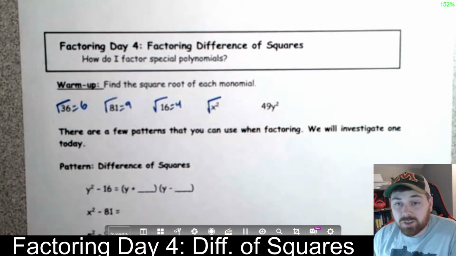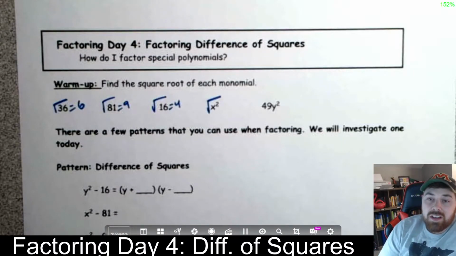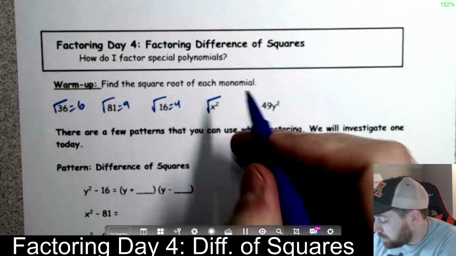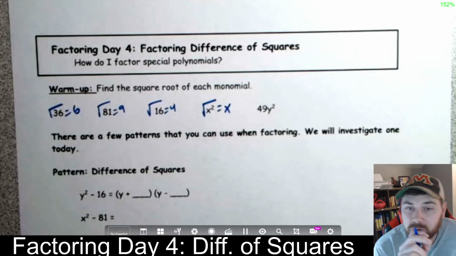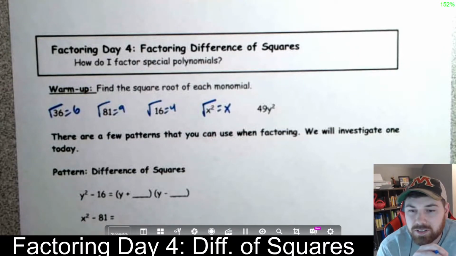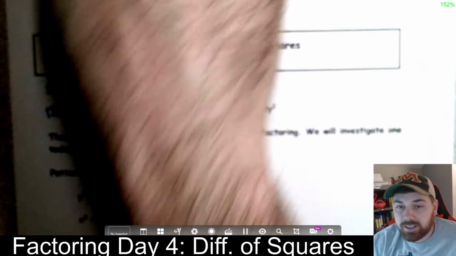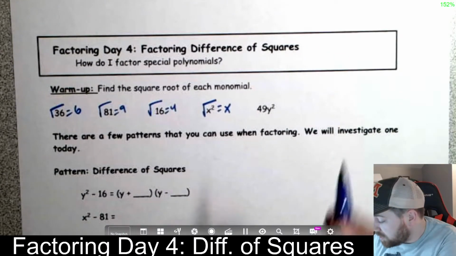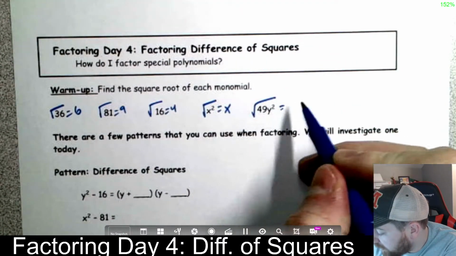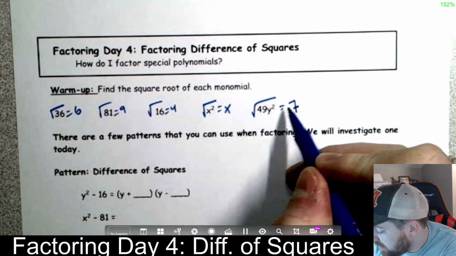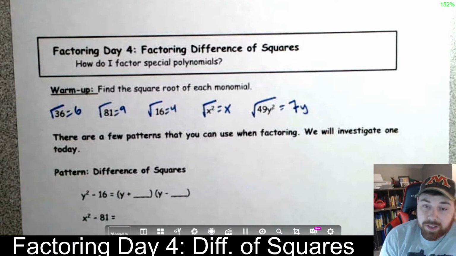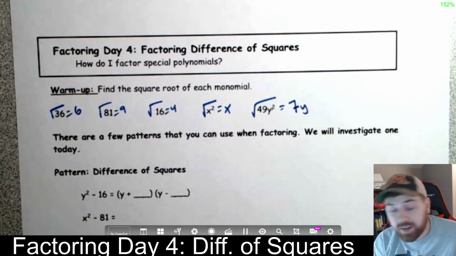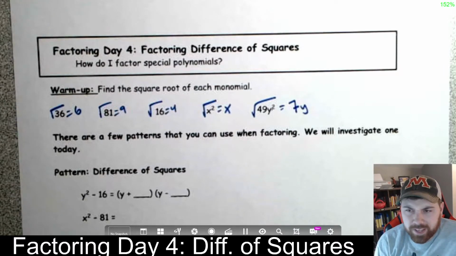Square root of x squared, a little more challenging. Technically, this is plus or minus x, but we're just going to put x. We're going to say that the x squared and the square root cancel. They're kind of inverse operations. So that's going to be a nice way to look at that. And so the square root of 49y squared, the square root of 49 is 7, and the square root of y squared is y. So that's just a start. It's going to be really helpful later on, not so big right now.